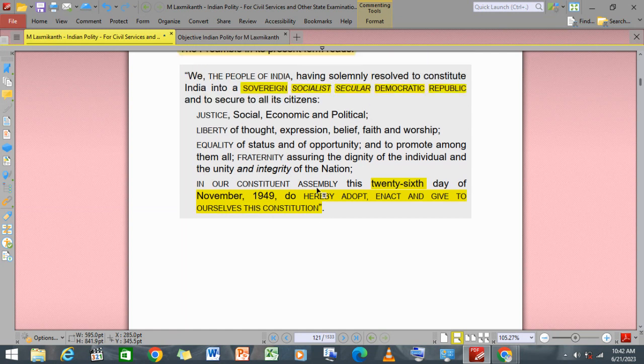All right. So, what other words are there? Justice is there, liberty is there, equality is there, as well as fraternity, which were all taken from the French Revolution. Now, justice is social, economic, and political. Liberty is of thought, expression, belief, faith, and worship. And equality of status and opportunity will be given, and to promote among them all fraternity, assuring the dignity of the individual and the unity and integrity of the nation. That means unity and integrity come at the end.